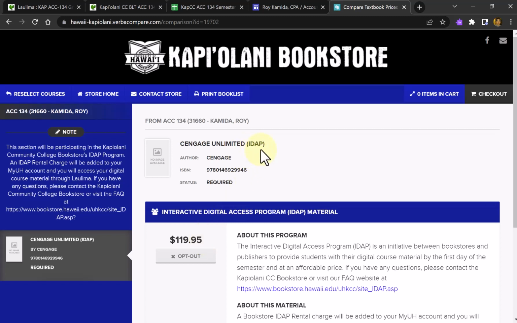IDAP means that this $120 fee will automatically be charged to your MyUH account, just like your tuition. So you would pay it online. You don't go to the bookstore and buy something and make a payment there. You just pay through your MyUH account. I wouldn't back out of this payment because you need to access the Cengage site, the CNOW V2 site, to be able to do the required work for our class.